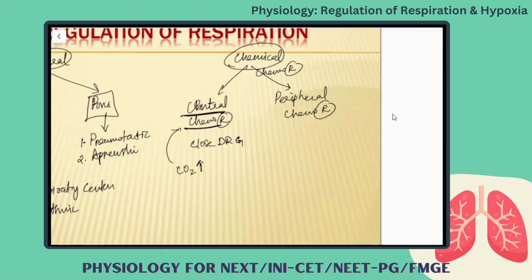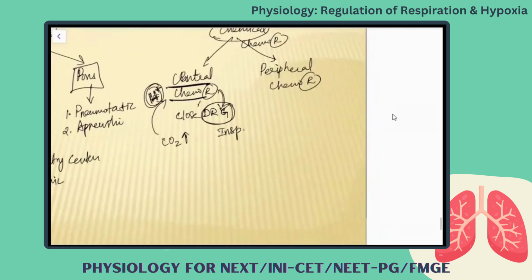But this will get the direct signal from the H plus. During the chloride shift mechanism, the carbonic acid is split into bicarbonate and H plus ion. So if there is excess of H plus, that will give signal to the central chemoreceptors, indicating that there is increase of carbon dioxide, and the central chemoreceptors will give signal to the dorsal respiratory group to perform the inspiratory process.